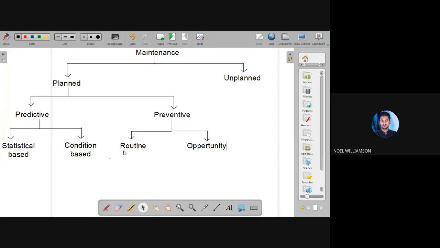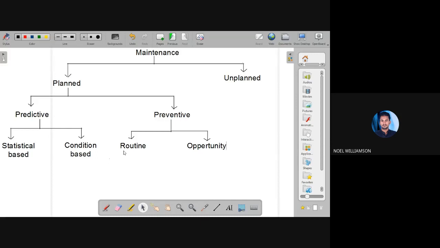We will fix a time for that, after 2 months, or after 3 months we will check this, or for certain products, after each hour we will inspect this particular portion. Like that, we schedule the maintenance in a routine or periodic fashion. That is routine maintenance. This is also in order to prevent the failure.